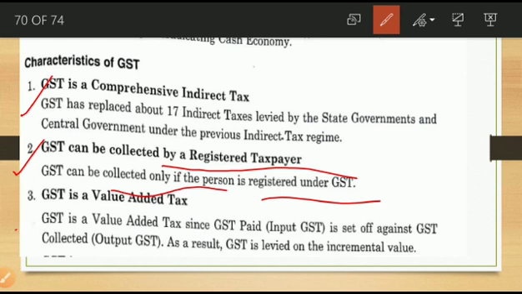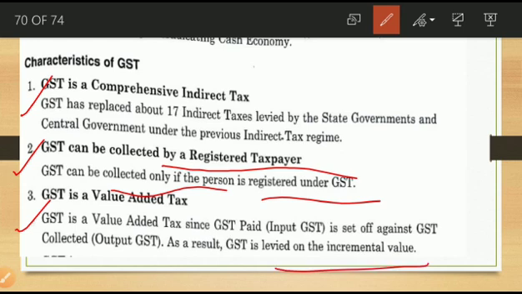Now next one: GST is a value added tax. GST paid, that is input GST, is set off against GST collected, that is output GST. As a result, GST is levied on the incremental value. So what is the point?